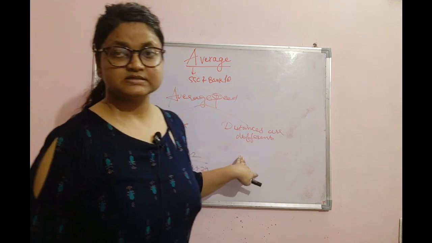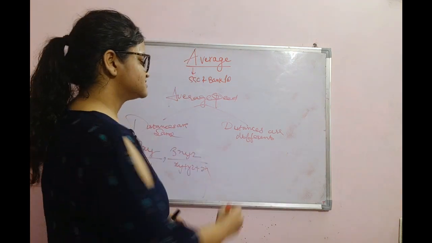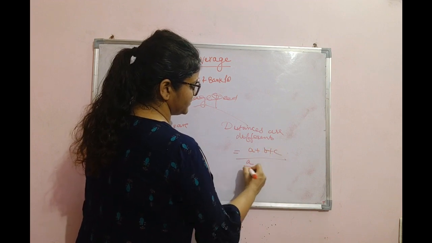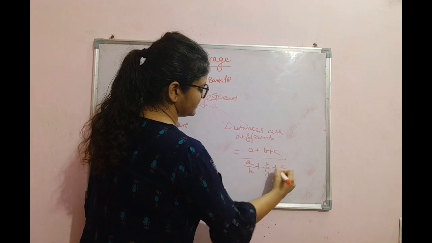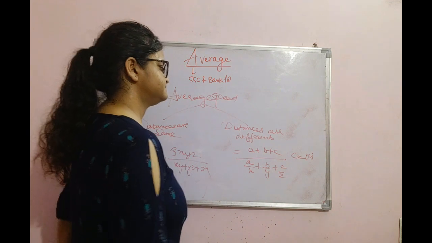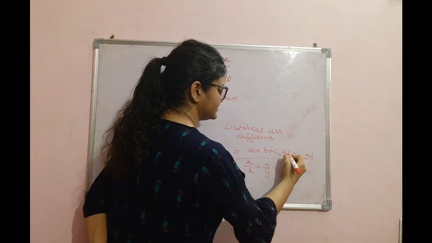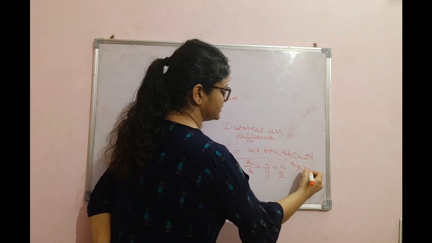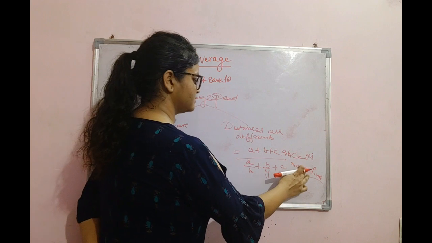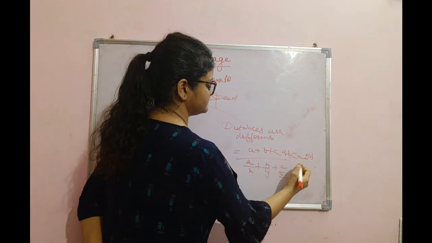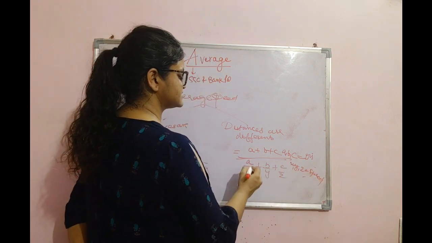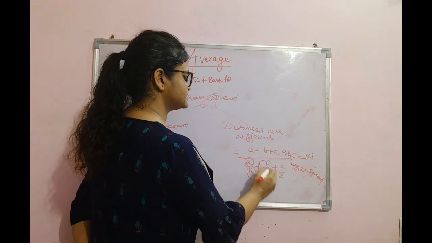And if the distances are different, in that scenario the formula would be a plus b plus c, a upon x, b upon y, c upon z, where ABC are distances and XYZ are speeds. Distance upon speed is time.